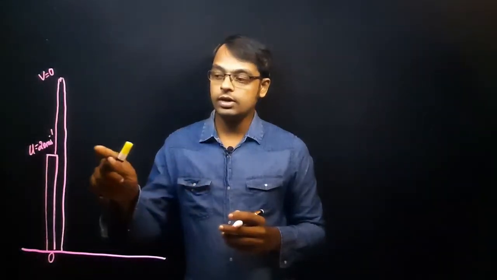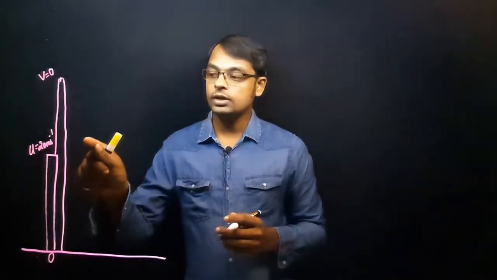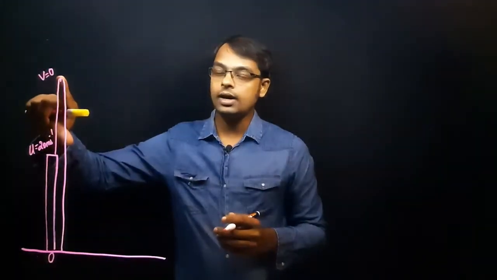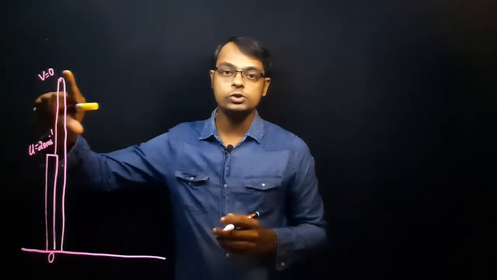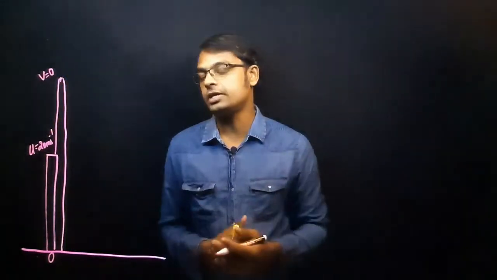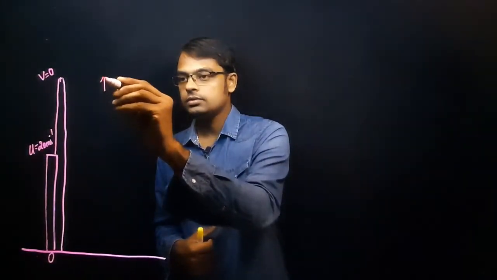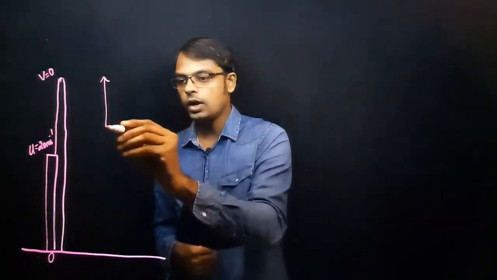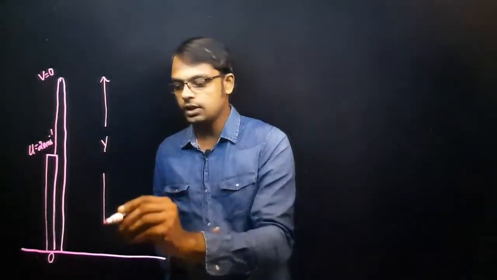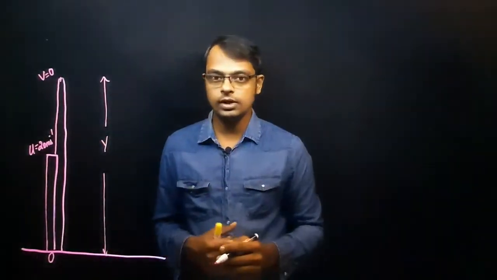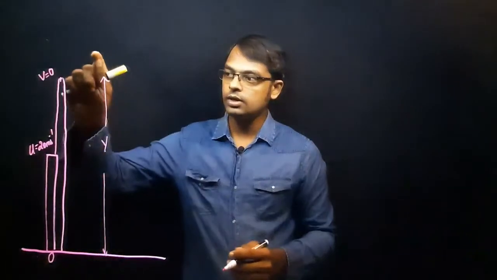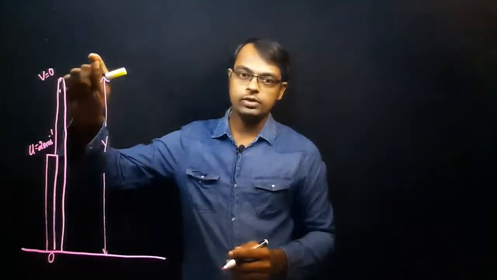What is the first question? We have to calculate the total height attained by the projectile, the ball or the object. For that, we mark y as the total height. Total height means from the ground to the highest point where the ball is reaching.